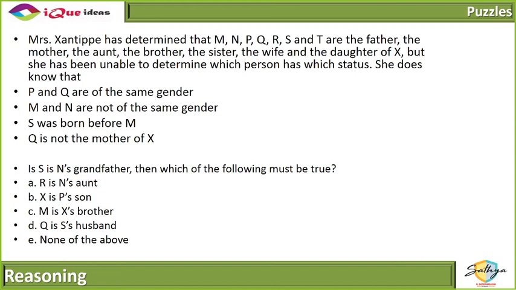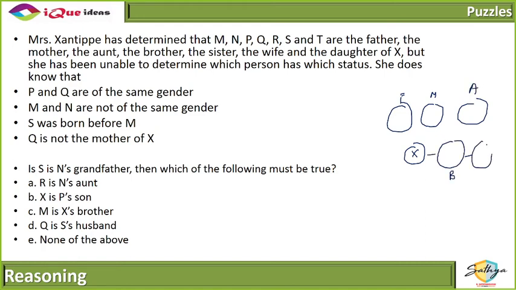Okay. Let's make the tree first. So we know that we have a person X. X has a father. X has a mother. X has an aunt. X has a brother. X has a sister. X has a wife. Right? And X has a daughter.